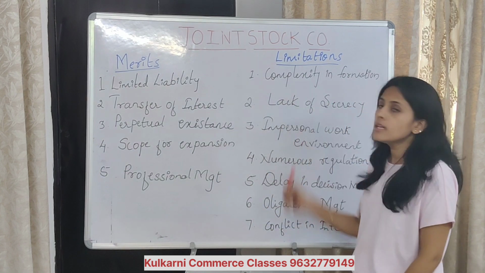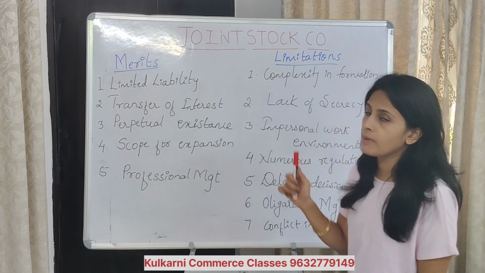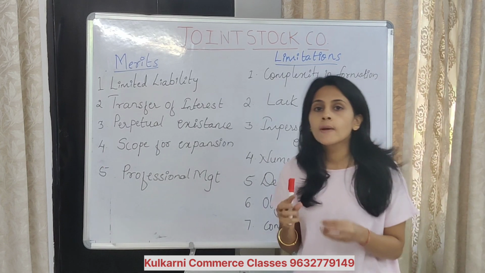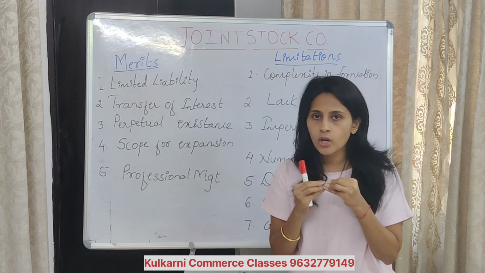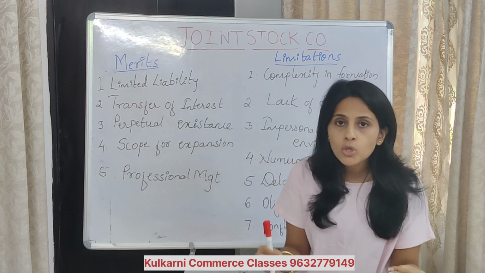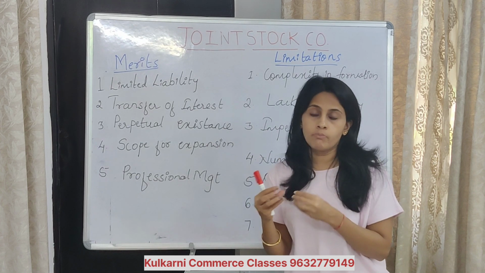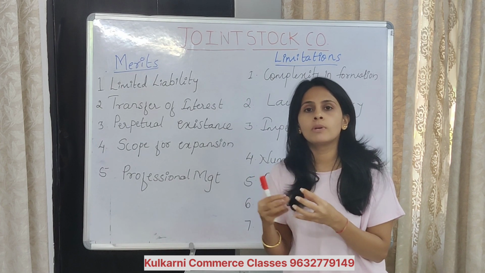Next, what are the limitations or disadvantages? First one, complexity in formation. Complexity means if you want to start a joint stock company, the process is not easy. It is a time consuming process. There are legal formalities. Many legal documents are involved.